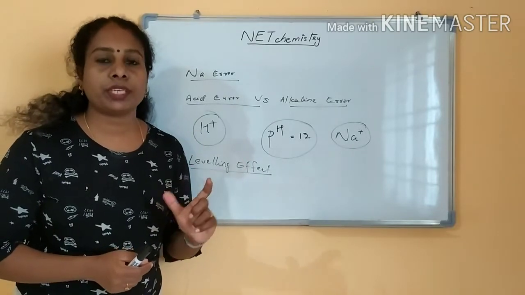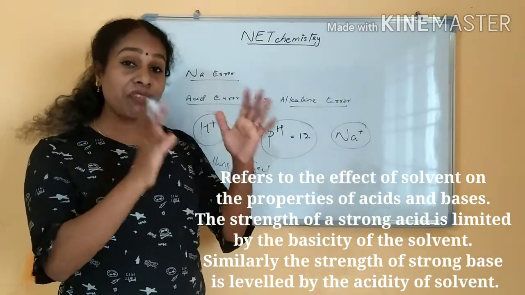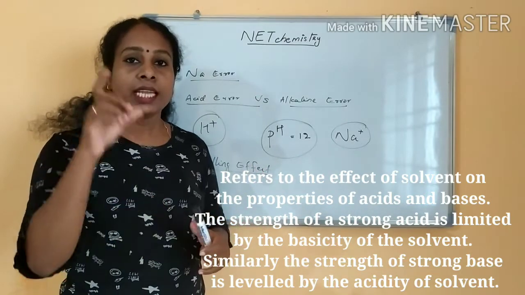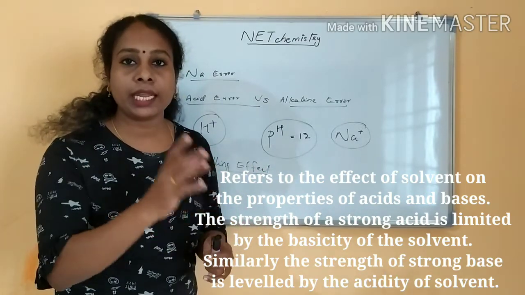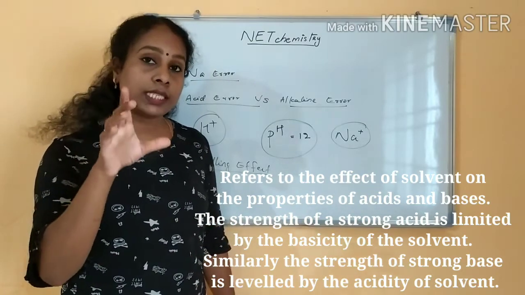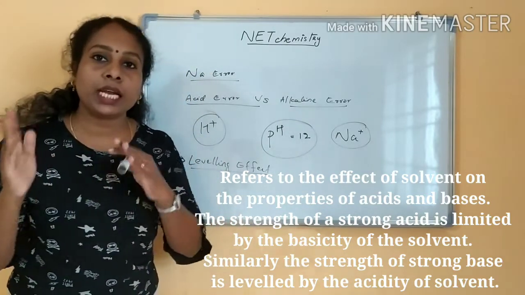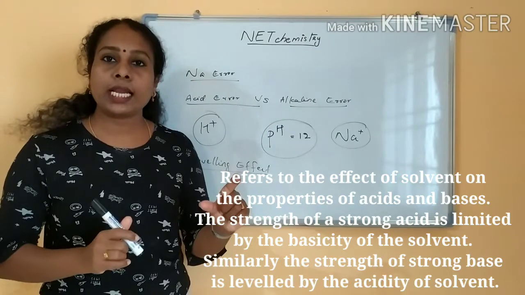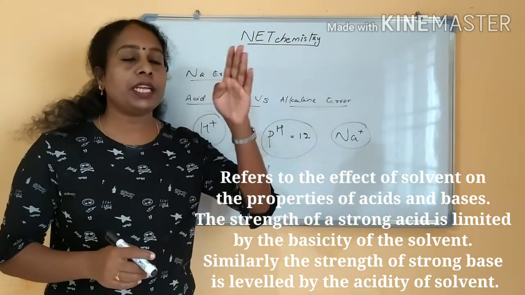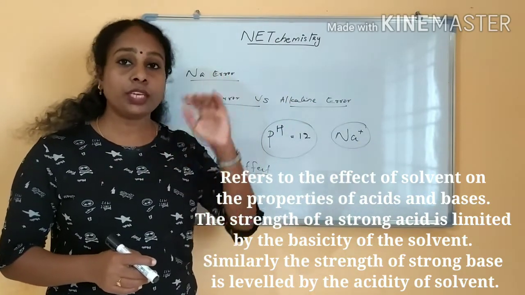What is leveling effect? The term itself says it is leveling the effect of the solvent. The leveling effect of a solvent is how the properties of an acid or alkali can be altered by the solvent effect, how the strength of the acid and the strength of the alkali is impacted by the other solvent. If you are taking a strong alkali, it can be leveled by the effect of an acid. In a titration also, acid against alkali, it gets neutralized like that.